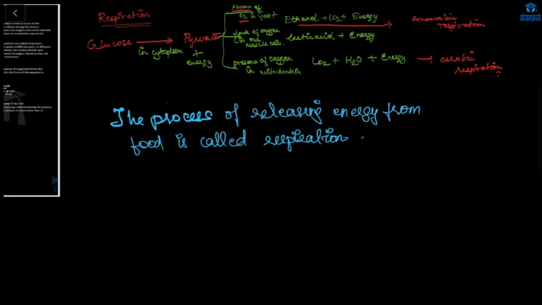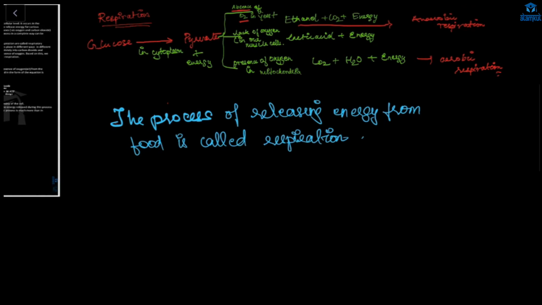Most living things require oxygen. They need oxygen to obtain energy from food. This oxygen will react with food molecules present in our body and burn them slowly to release energy. The energy which is released is stored in the form of ATP, so the body can use it whenever it is required.